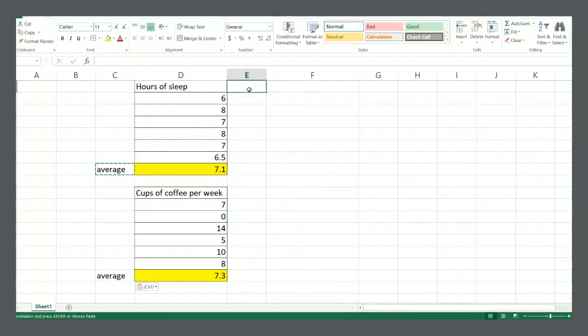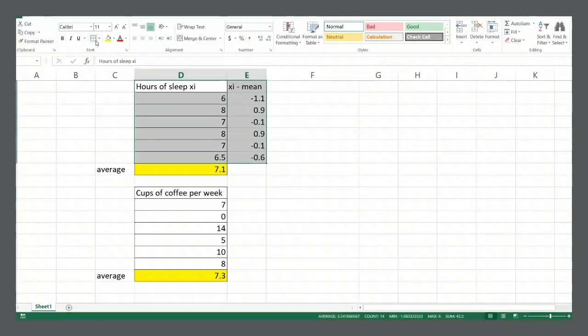So for hours of sleep, these are our x values, right? X subscript i. We can take all of our data points and subtract the mean value. Okay? So 6 minus 7.1, and that's negative 1.1, and we can do that for all of the other data points.